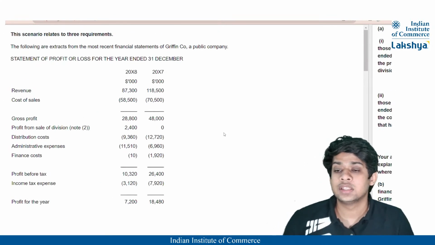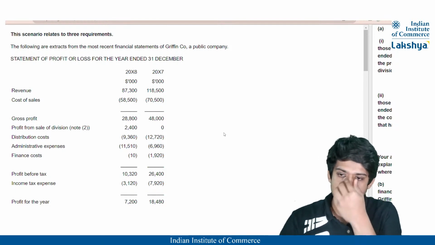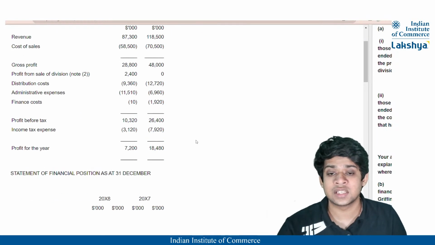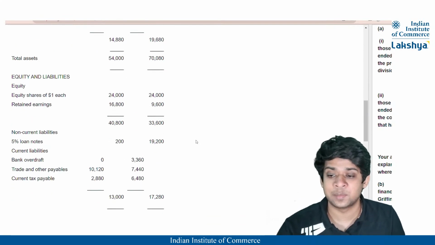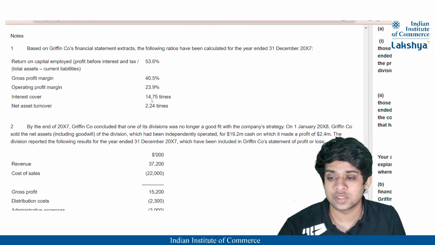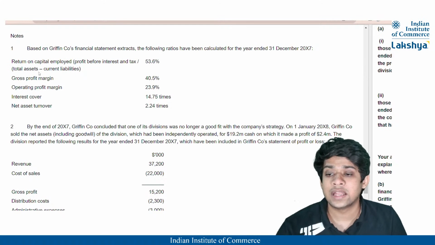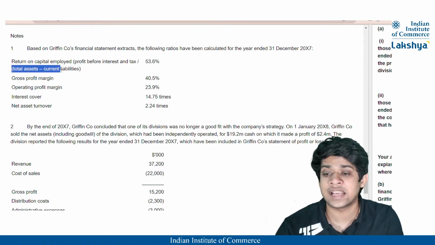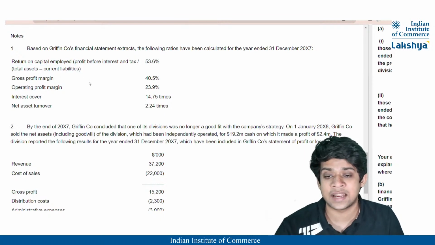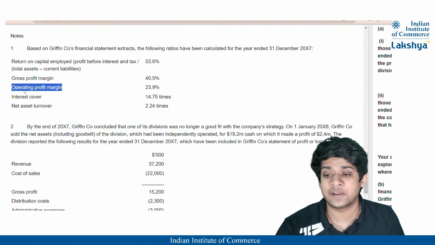Right? So here the scenario relates to the three requirements mentioned in the question. Firstly, they've provided us the statement of profit or loss, and the statement of financial position as well. Then they've given us four ratios: the return on capital employed, then the gross profit margin. Return on capital employed, they've stated, is calculated as total assets minus current liabilities. So we'll do that. Then operating profit margin is also clarified here, interest cover and net assets turnover.